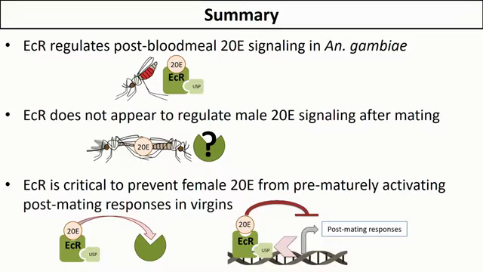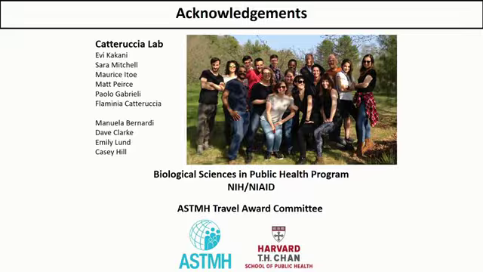Another possibility is that this ECR ecdysone complex together actively represses post-mating phenotypes following a blood meal. But certainly we're still doing work looking towards the alternative receptor and what the mechanism might be here. And so those are ongoing questions that we're working on.